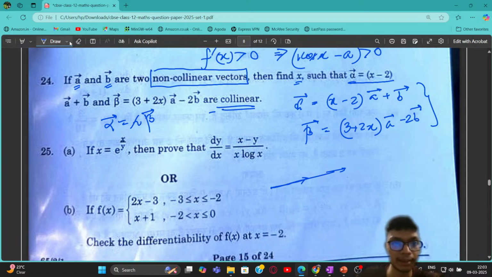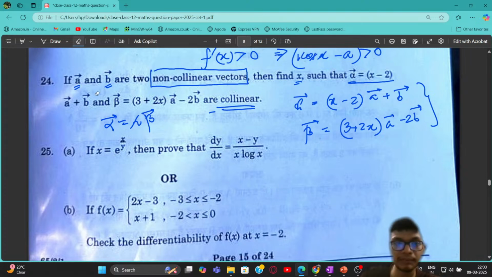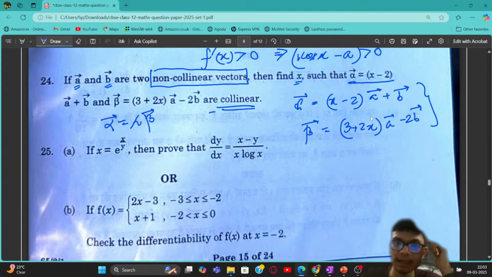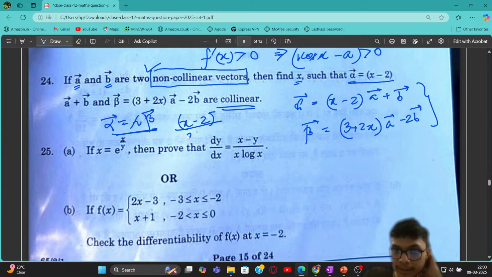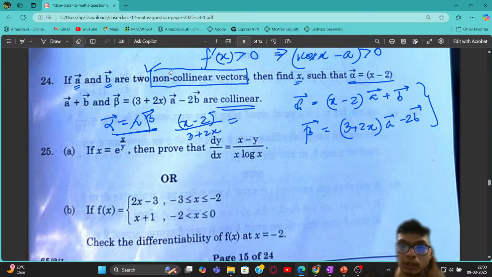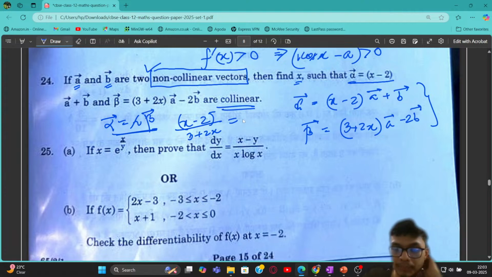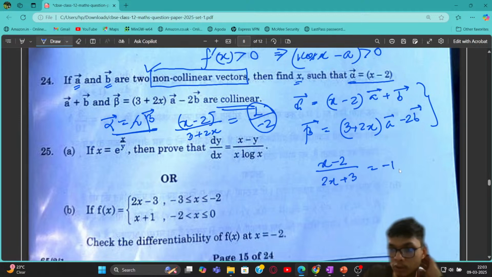Applying this here, a and b are two non-collinear vectors, so I check the condition that alpha is some lambda times beta. I can write this as (x minus 2) divided by (3 plus 2x) equals some constant, and that constant should also be equal to 1 upon minus 2. So (x minus 2) divided by (2x plus 3) is equal to minus 1 upon 2.